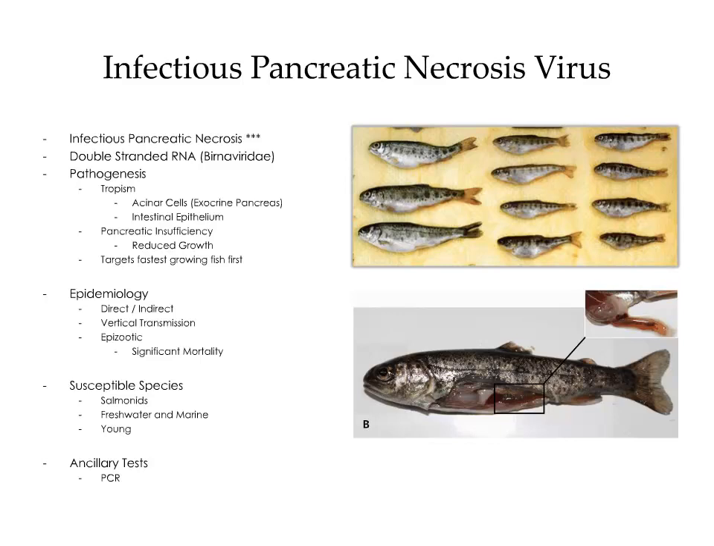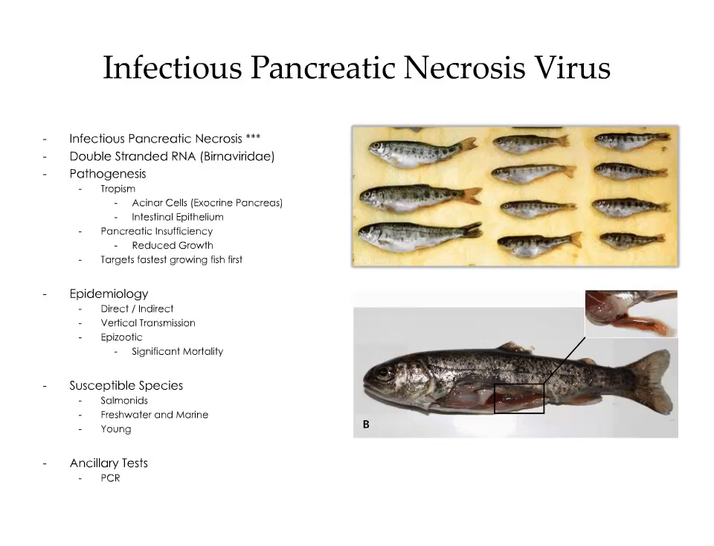The disease is associated with pancreatic insufficiency, resulting in reduced growth. Typically, the virus targets the fastest-growing fish first. In regards to epidemiology, virus transmission is direct and indirect. The virus can also be transmitted vertically. Epizootics are associated with significant mortality. In regards to species susceptibility, this is primarily a disease of salmonids in the freshwater and marine environment. Young fish are particularly susceptible.